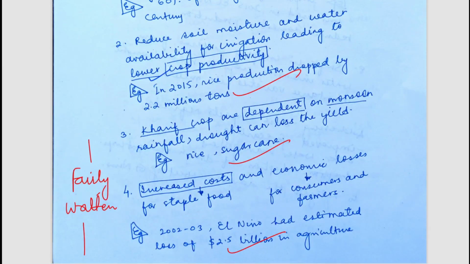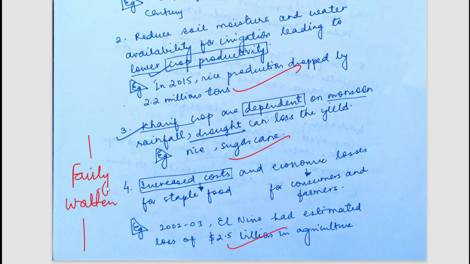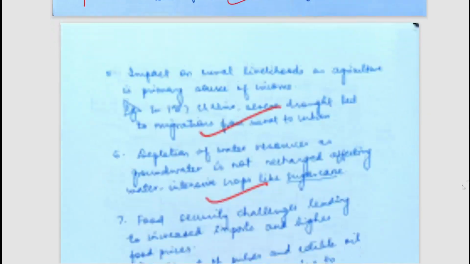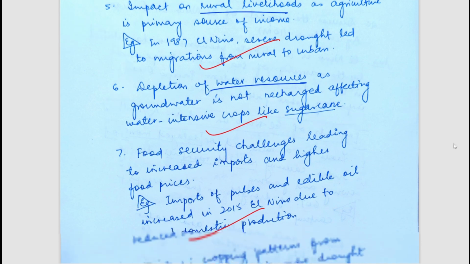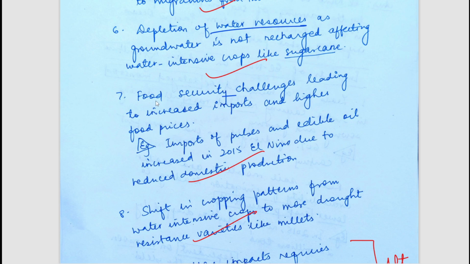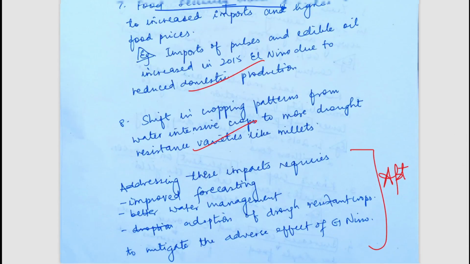The areas which are rain-fed or dependent on monsoon have to face certain kinds of problems such as drought. There is increased cost because we need increased irrigation. There are economic losses. So these all lead to increased cost. It impacts rural livelihoods. There is depletion of water resources. Food security challenges are also there. So these are some of the problems of El Nino which can be seen in the Indian scenario.